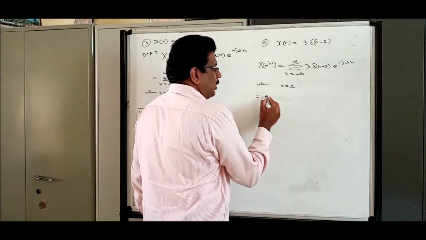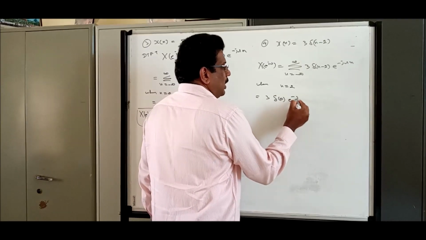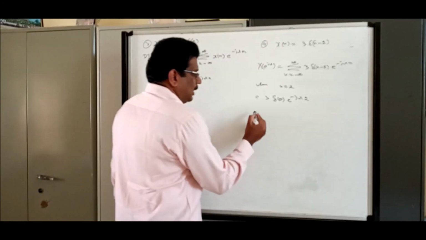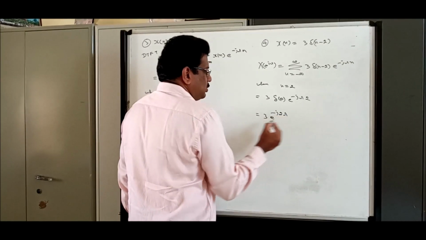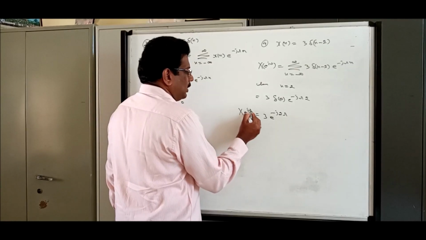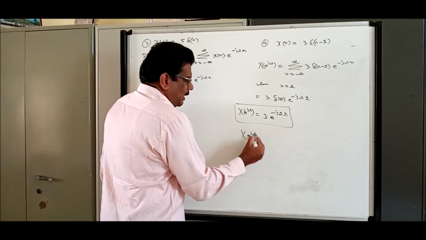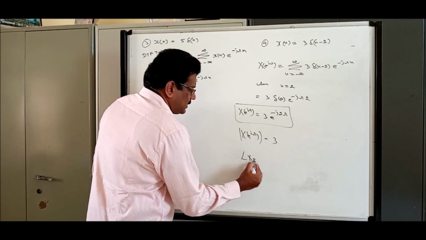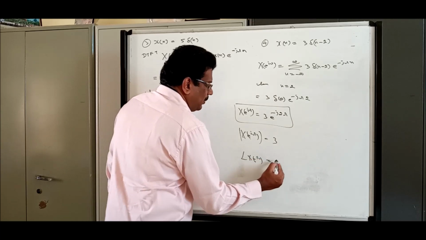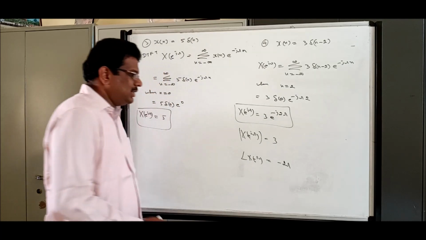When you put n equal to 2, 3 delta of 2 minus 2 is 3 delta of 0, which is 1, e power minus j 2 omega. So this is your X of e power j omega. What is the magnitude? The magnitude will be 3. The angle of X of e power j omega will be minus 2 omega because of this particular angle theta.